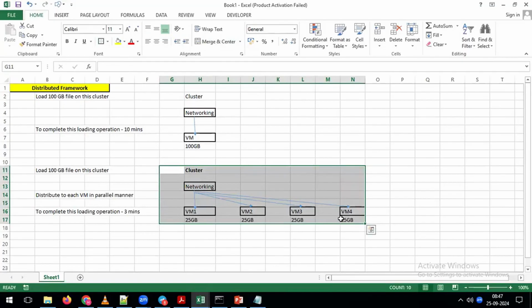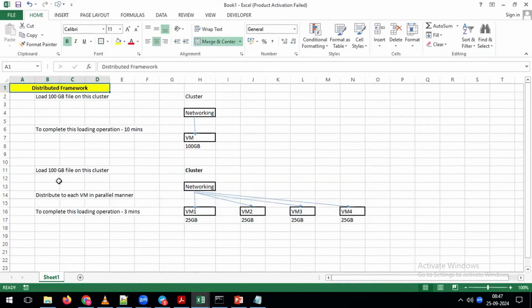At the same time, your data is going to load in parallel across all the virtual machines automatically. As a user, no need to perform any manual operation. Everything is going to happen automatically on top of the cloud. That is the advantage of the cloud, that is the beauty of the cloud. That kind of feature, we simply call it our distributed framework feature.